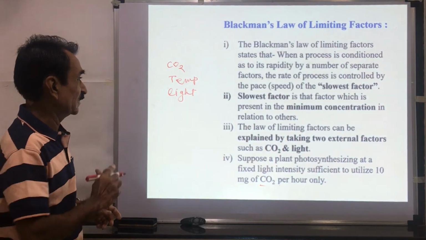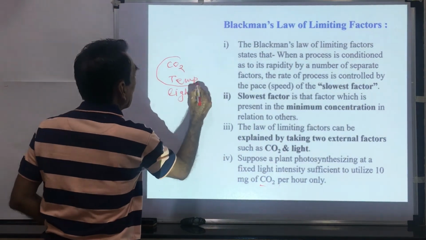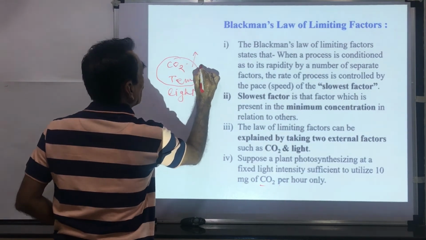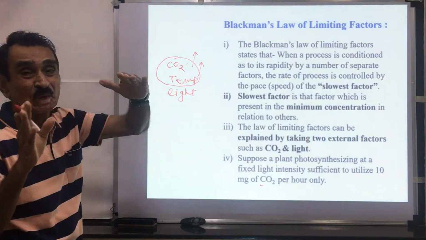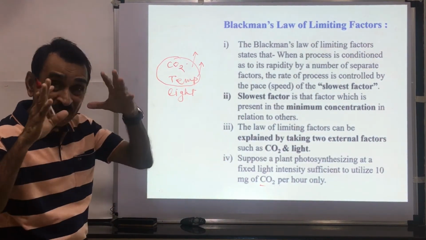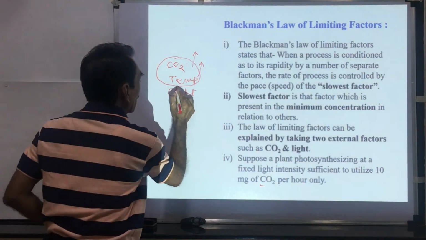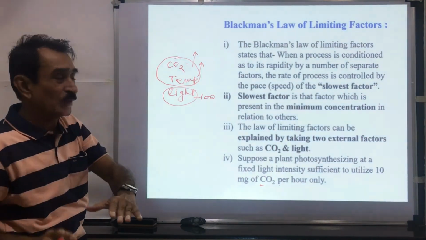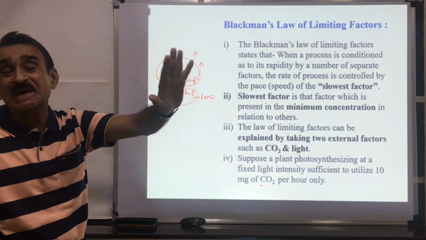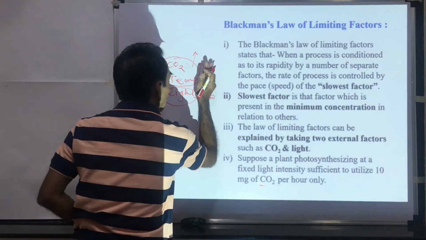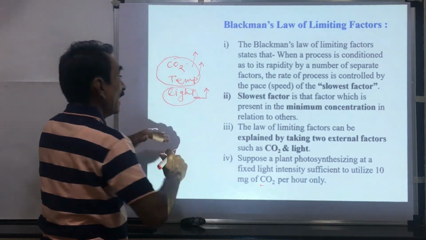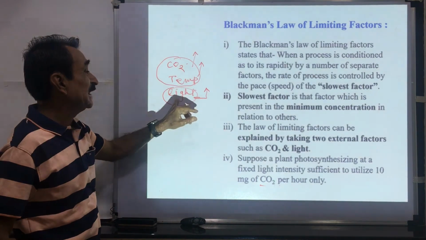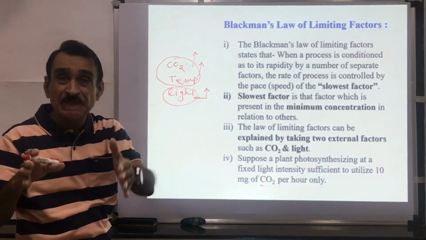We shall see the meaning of this. Here you can see that if the concentration of CO2 is increased, and the temperature is increased, the rate of photosynthesis increases. But if the intensity of light is very low, the rate of photosynthesis cannot increase. If the intensity of light is increased, the rate of photosynthesis increases again. It means that light acts as a limiting factor.